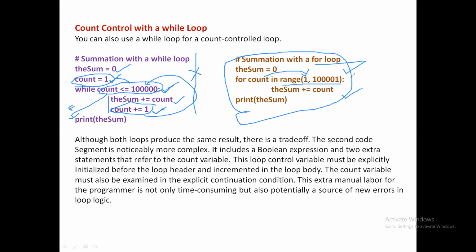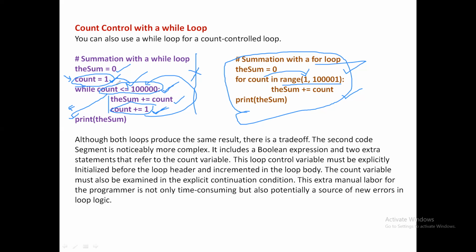Even though we can use a while loop for count control also, it is not efficient and effective as compared to the for loop, because you need to perform additional operations such as initialization of the loop control variable, condition testing explicitly, and updation of the loop control variable also. Because there are more operations, there is a chance of extra errors also. If the loop control variable is not initialized properly, or the condition testing is not done properly, or the updation is not done properly,